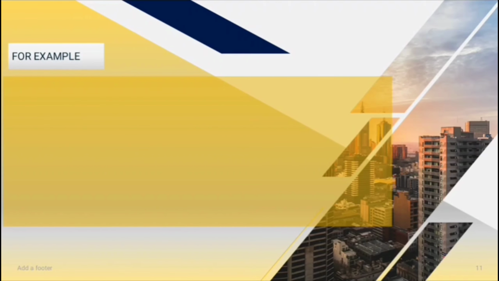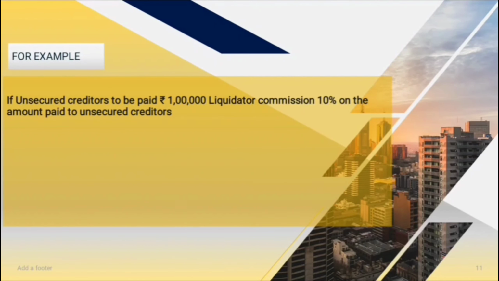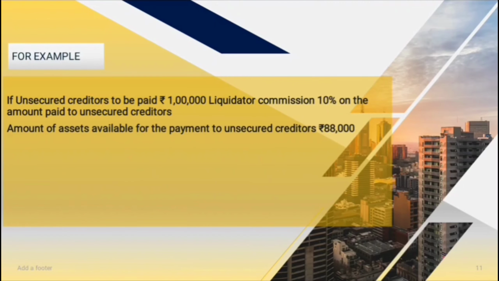Let us assume amount payable to unsecured creditors is 1 lakh and liquidator remuneration is 10% on amount paid to unsecured creditors. But when you realize the assets and pay all the liabilities before unsecured creditors, you are left with only 88,000.